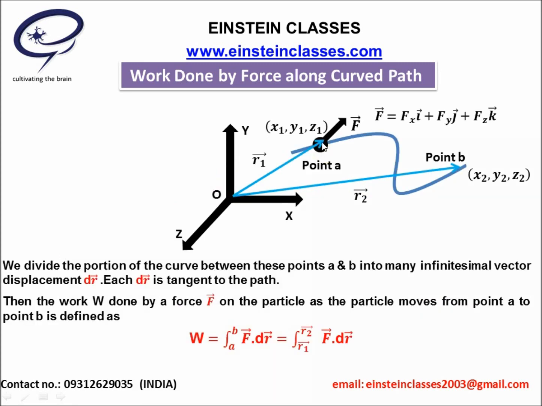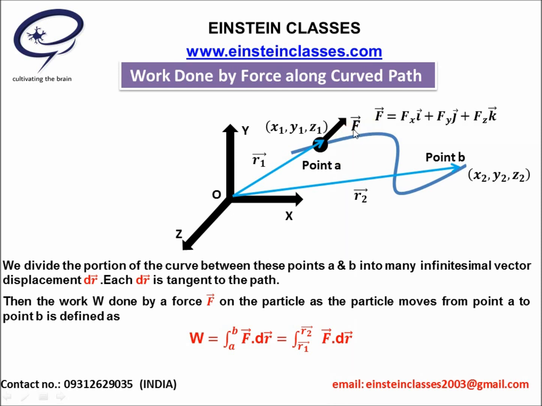Now to find the work done by this force, if the particle is moved along this curved path from point A to point B, we have to take the differential part of the curved path. That means we have to divide the path into very small paths. These small paths are known as infinitesimal paths, and the displacement for this small or differential path is given by dr vector. What is the direction of dr vector? Suppose we take this one as the differential path, then draw the tangent along this path. This tangent will give the direction of dr vector.